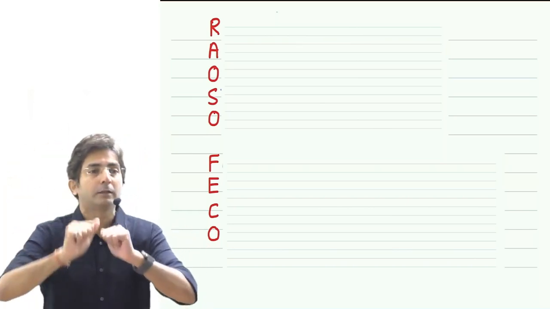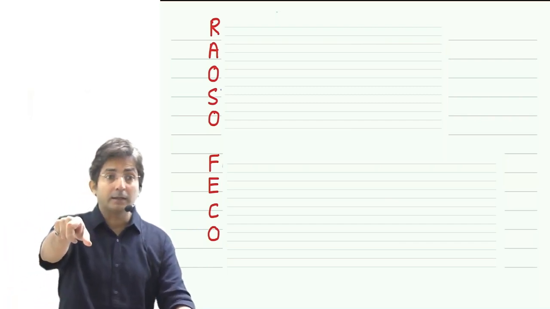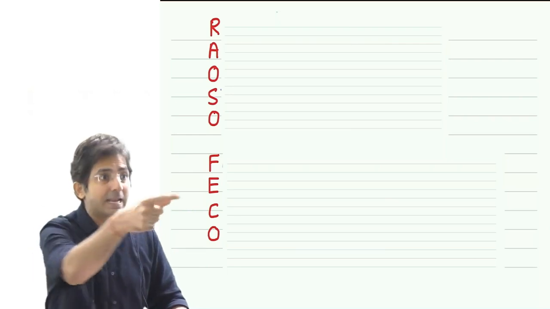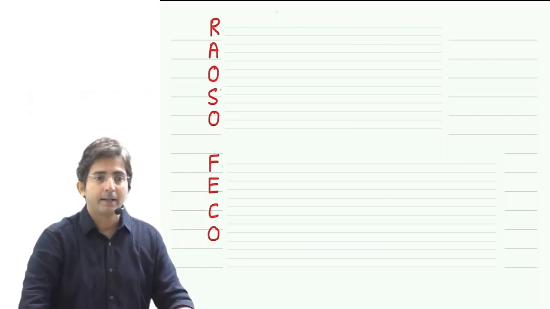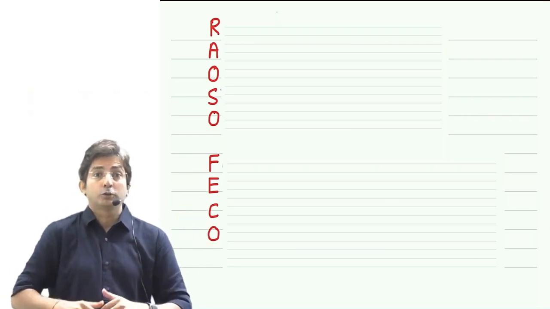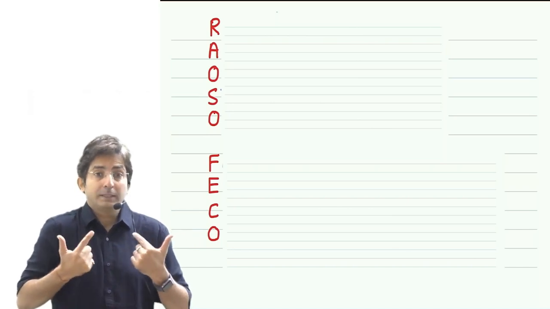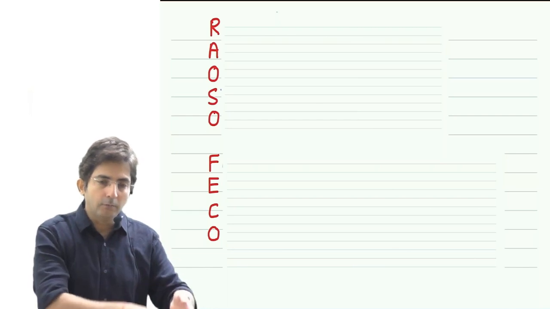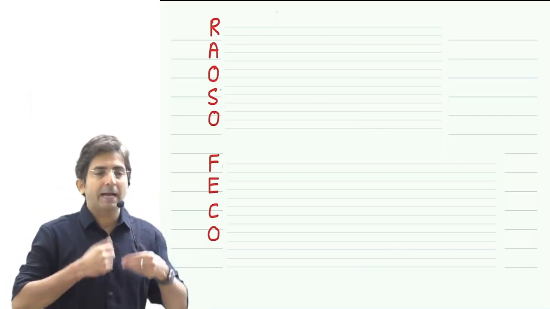Even you will have to file the return. Your mother will file the return because she is RAO, resident person having asset outside India. And you will have to file the return because you are SO, meaning having signing authority. So in such an arrangement, my mother will also be liable. Even I will be liable.